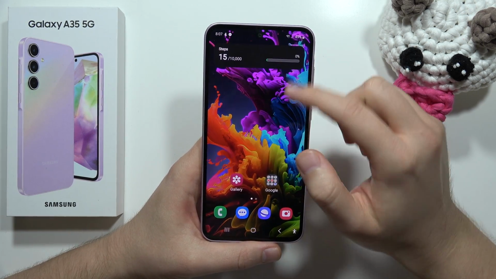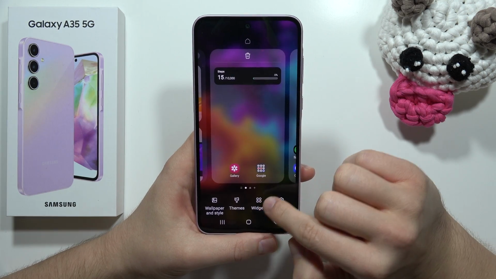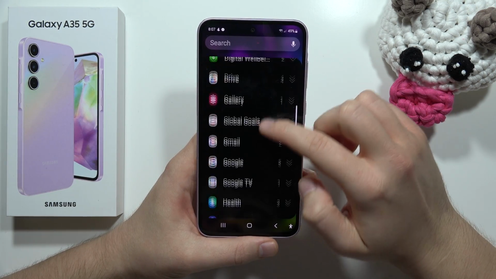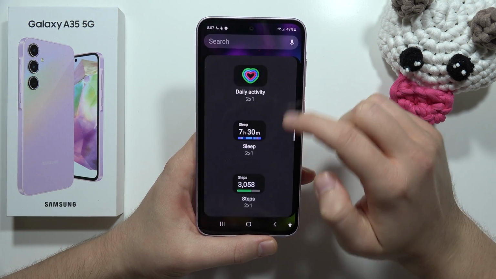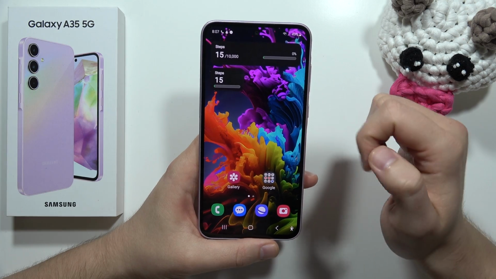And if you want to get this cool feature on your home screen, you just have to click and hold with your finger, select the widgets, and now you have to locate Samsung Health from this and get this steps. Click and hold on it, tap add, and put it wherever you want.